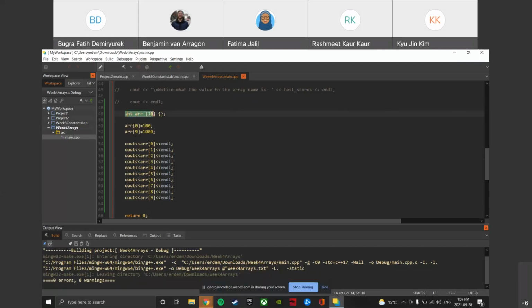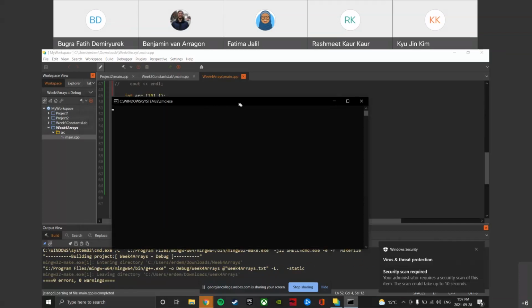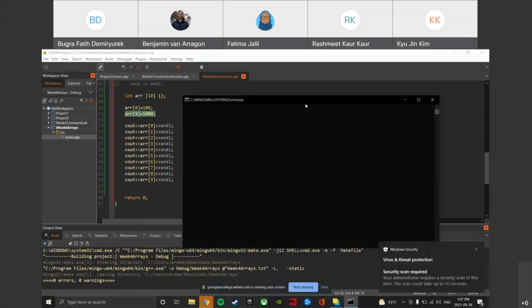So I just declared an empty array with the size of 10, as you told us to do. And then it's an empty array, so all of the indexes will be 0. So I just made the first index as 100 and the last index, which is the 10th element, as 1000. And I just outputted them all with cout. And as you can see, just a second, my computer is a bit slow. There we go. So the first element is 100 and the last element is 1000.